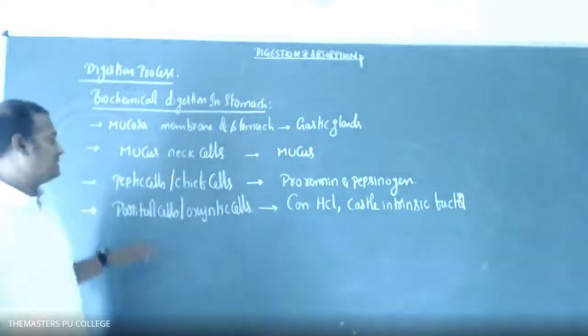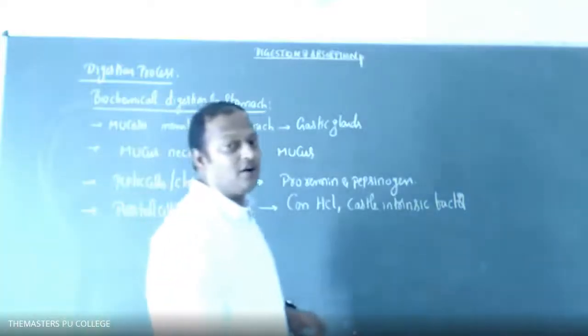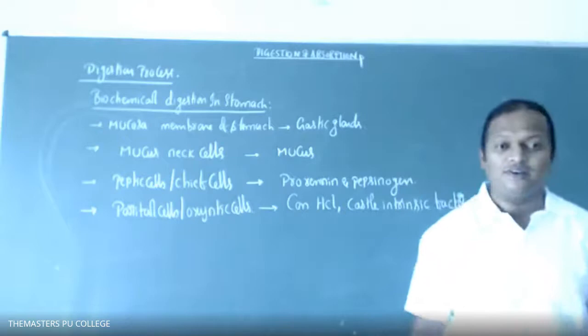Mucous neck cells, and peptic cells are also called chief cells, and parietal cells are also called oxyntic cells. Very, very important, students. These three secretions you need to remember.